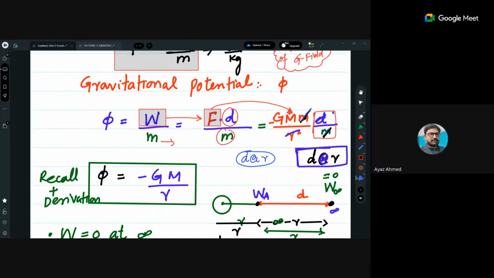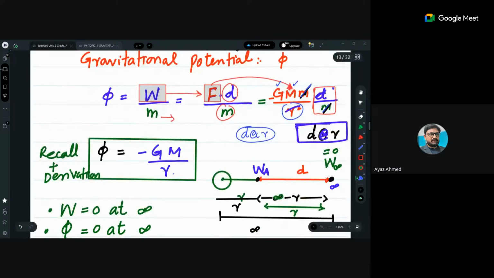So when you divide all this, अब आपके पास क्या बन गया? You are left with G capital M and 1 over R. That's why you have to recall and derive this equation, that gravitational potential is minus GM divided by R. What is this?